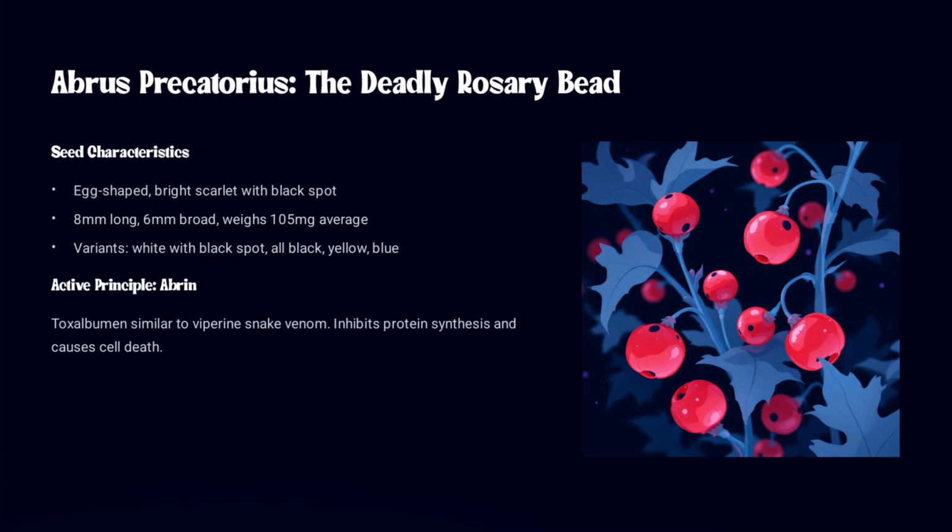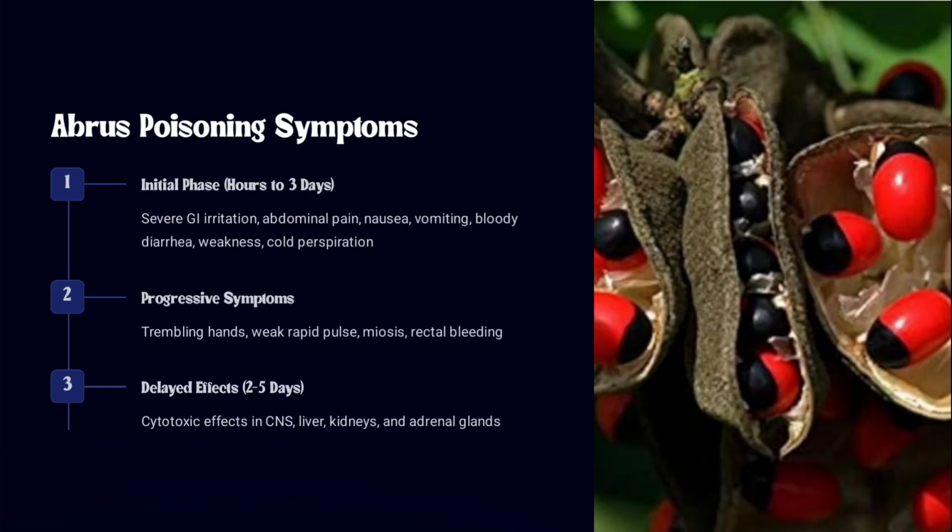yellow or maybe blue. And we already discussed the active principle is abrin. It is an albumin, which is similar to snake venom poisoning. This active principle inhibits protein synthesis, and then leads to the death of a cell. In this way, the poisoning happens: when this poison enters into our body, it will inhibit the protein synthesis, and then it causes the death of a cell.